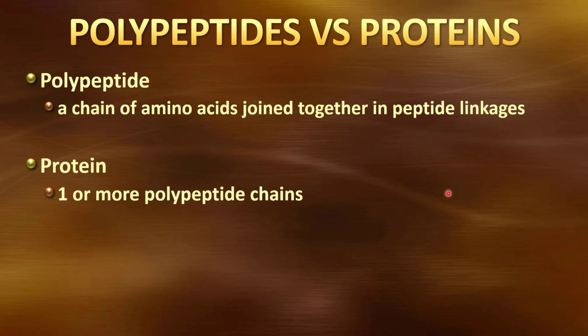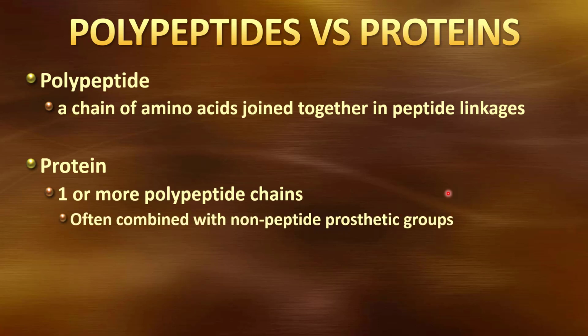So I could stop at just this polypeptide chain, there's my protein, or I could create several polypeptide chains and hook them together to create a protein. So a protein is one or more polypeptide chains. Now sometimes, even if you only have one polypeptide chain, you might modify that chain a wee bit. So you might add some other, what they call prosthetic groups, to the chain. They might be non-peptide prosthetic groups. For instance, hemoglobin has a prosthetic group of iron in it.